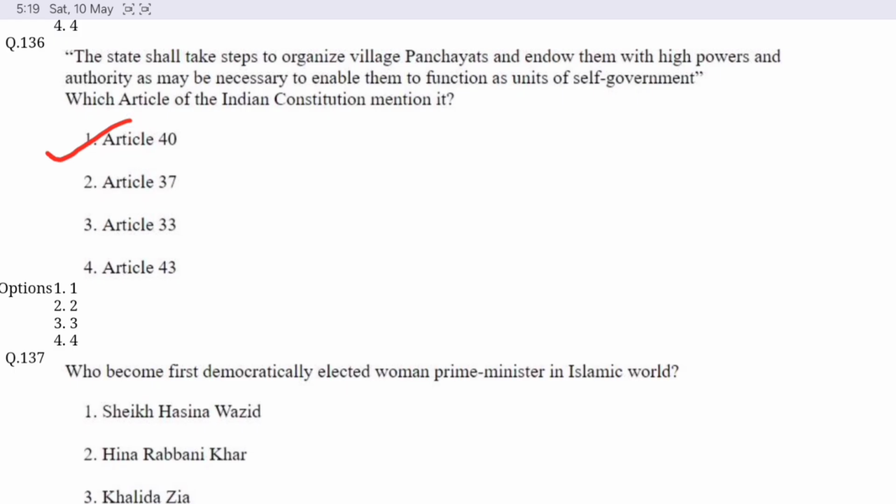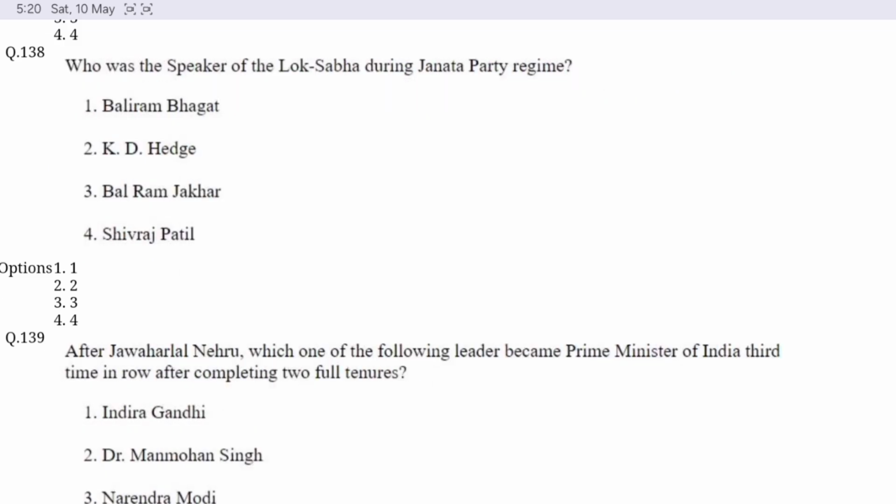Question number 137. Who became the first democratically elected woman prime minister in the Islamic world? Option D is correct here. Benazir Bhutto. Question number 138. Who was the Speaker of the Lok Sabha during the Janata Party regime? Option B is correct. K.S. Hegde.